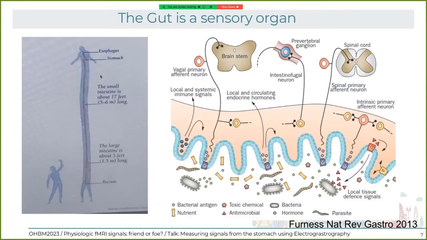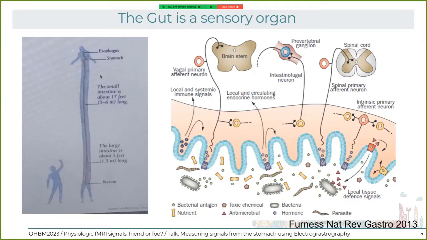But just to keep in mind, there is a large array of bacteria, toxins, hormones, and nutrients that the gut has to sense and send this information to the brain. And just as an idea of magnitude, the amount of receptors in the gut equals more or less the amount of cones and rods in the retina. So the gut is really a sensory organ.